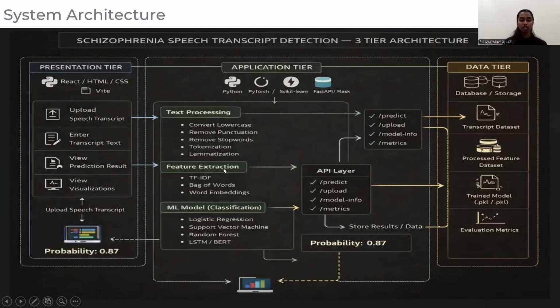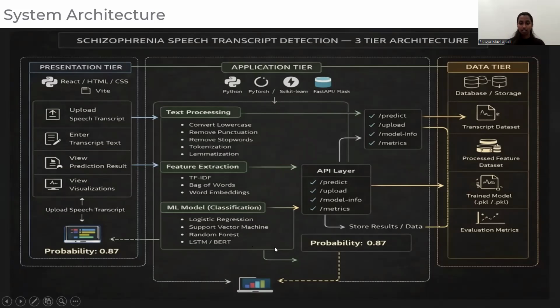Then comes the feature extraction. Here TF-IDF means importance of the words, bag of words means counting word frequency, and word embedding means converting words into vectors. Then comes the machine learning models, where logistic regression means simple classification, support vector machines means separating data using boundaries, random forest means multiple decision trees, and LSTM means deep learning models for text.